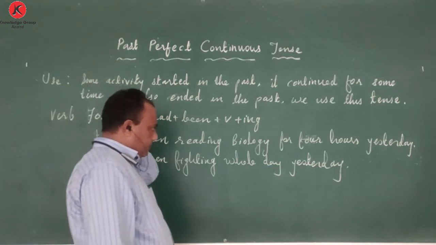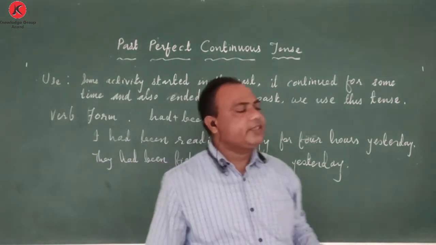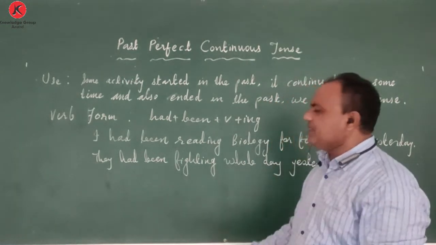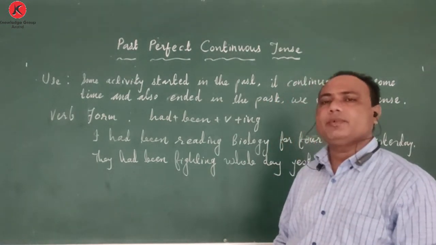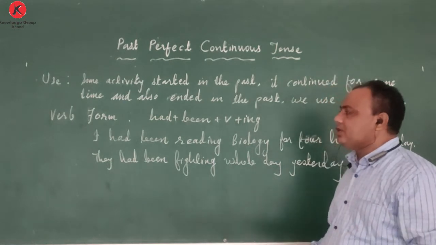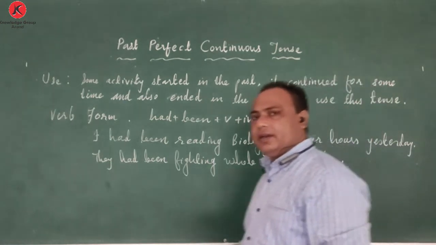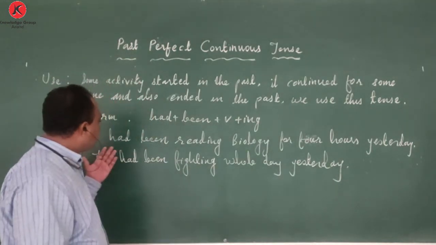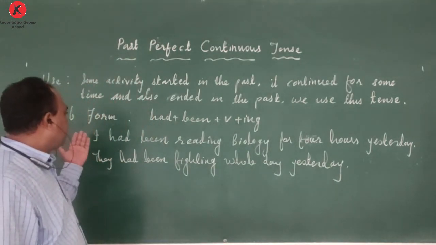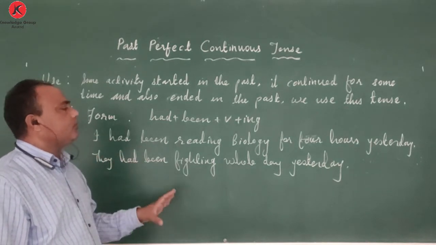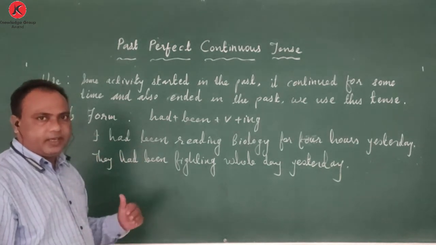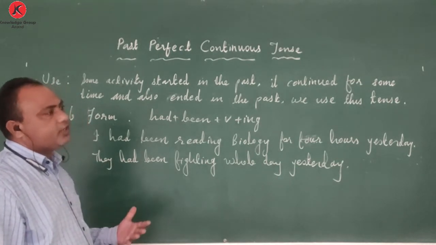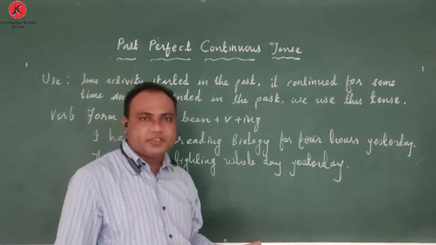So rather than saying this particular sentence, people generally in today's life go for the shortcuts. People intentionally or unintentionally frame a sentence like this: I was reading biology for 4 hours yesterday. They are framing the sentence in past continuous tense, and we also take it for granted because the meaning is understood.